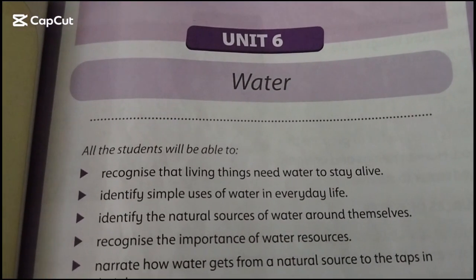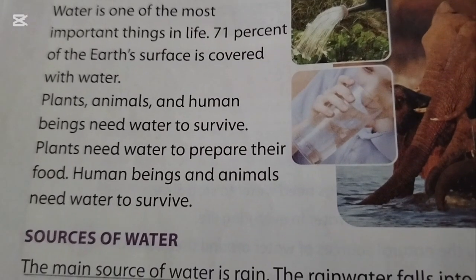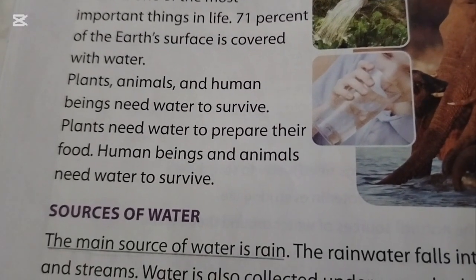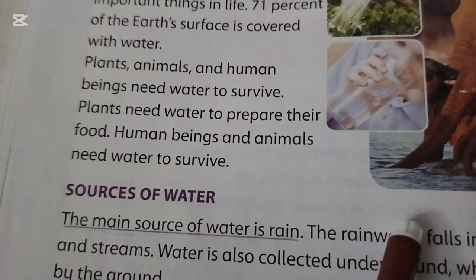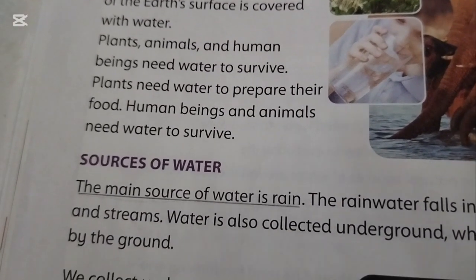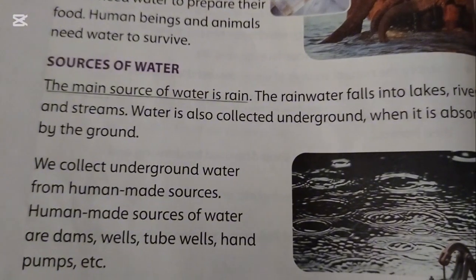Unit number 6 is water. Water is one of the most important things in life. 70% of the earth's surface is covered with water. Plants, animals and human beings need water to survive. Plants need water to prepare their own food. Human beings and animals need water to survive.